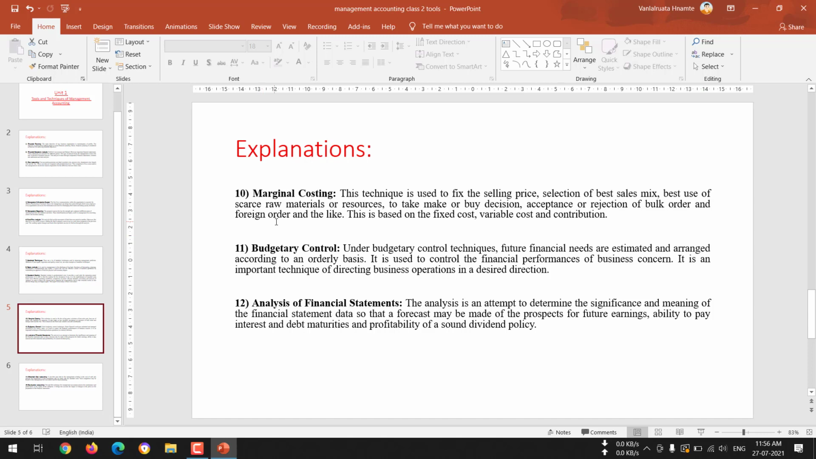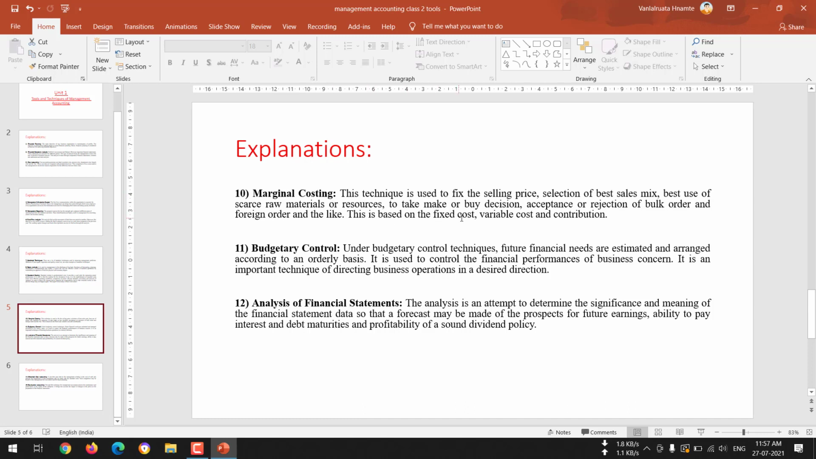And next is foreign orders and the like. Now, whether to accept or reject the bulk order and the foreign order, whether you should export or import from foreign countries, all these decisions will be taken only after calculating the marginal cost, which is calculated by using the marginal costing methods.